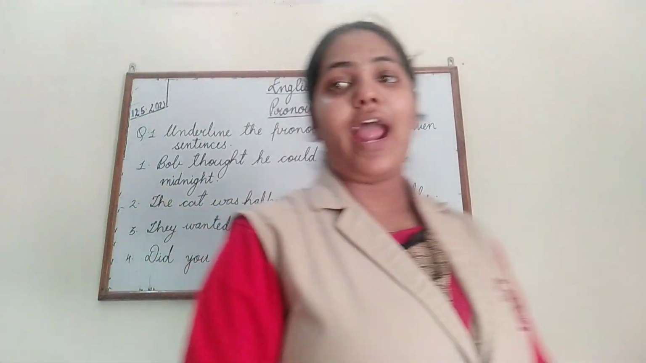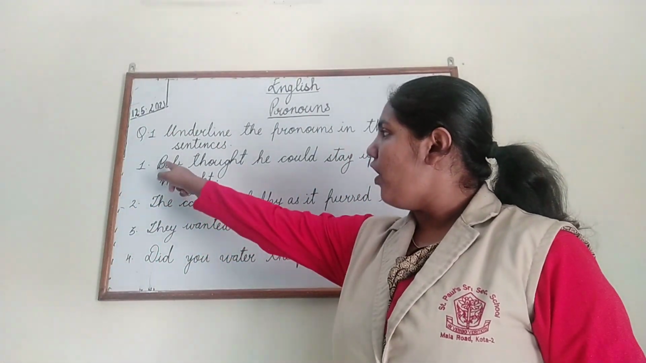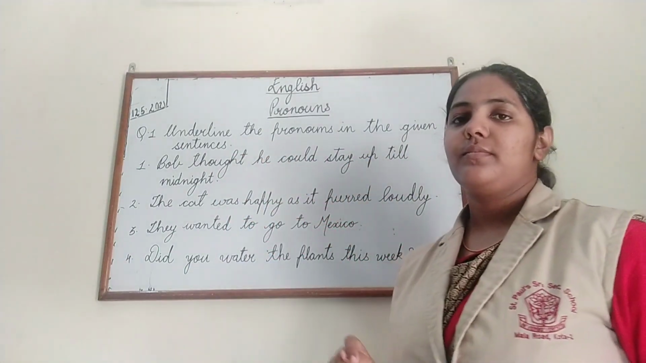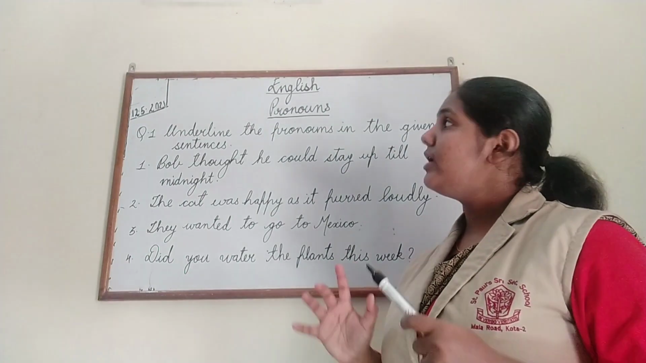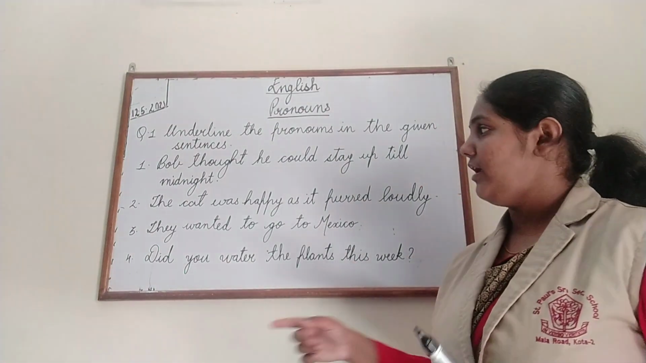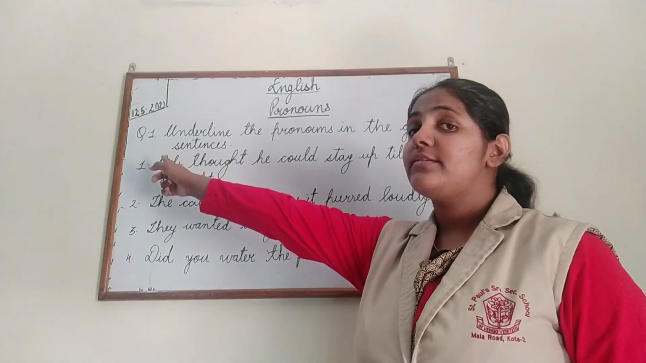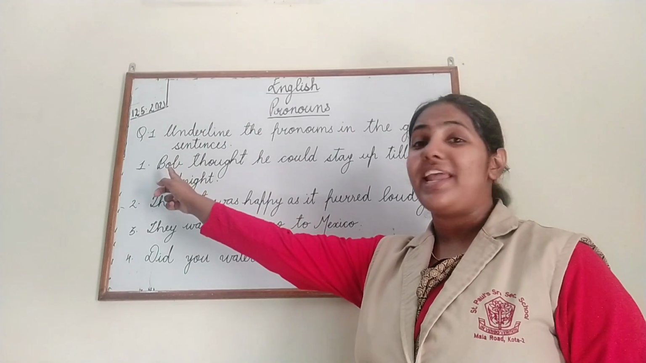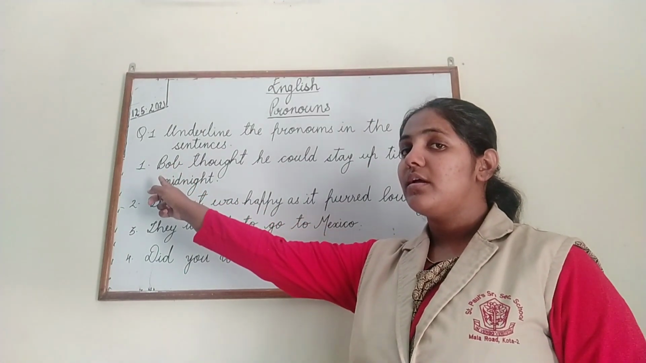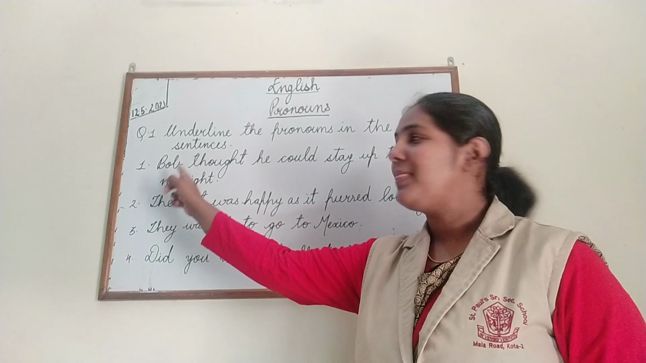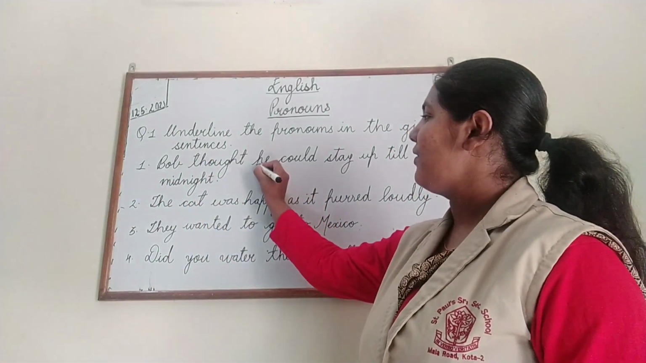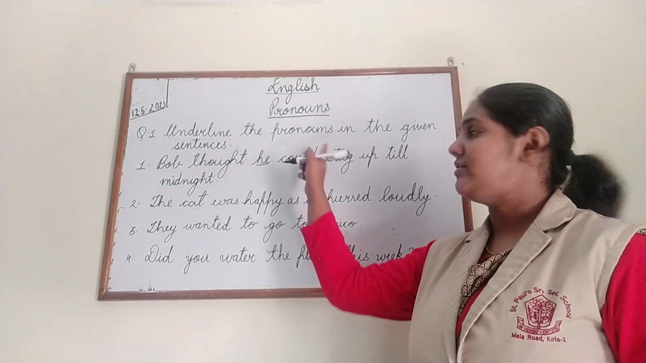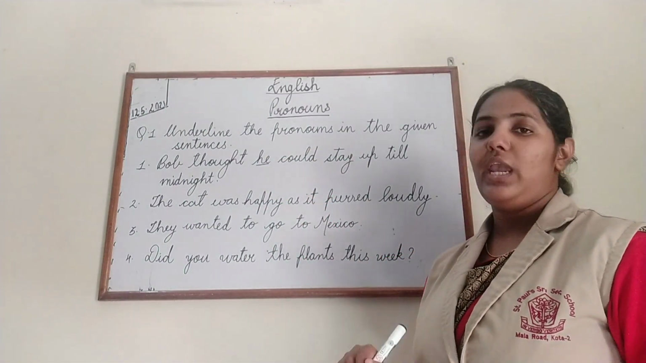Let us take a look at our first sentence. Bob thought he could stay up till midnight. Now children, what is the pronoun here? Just think. Bob is a male naming word. So which pronoun will replace a male naming word? Yes, the pronoun is "he". This is the answer.